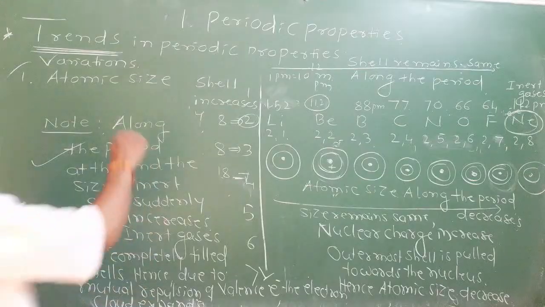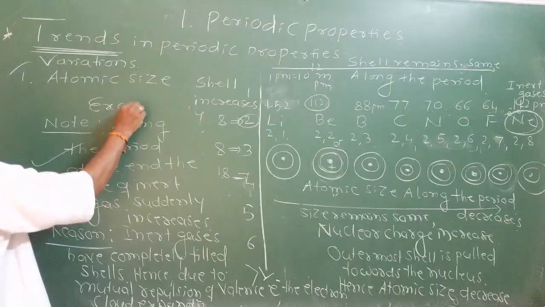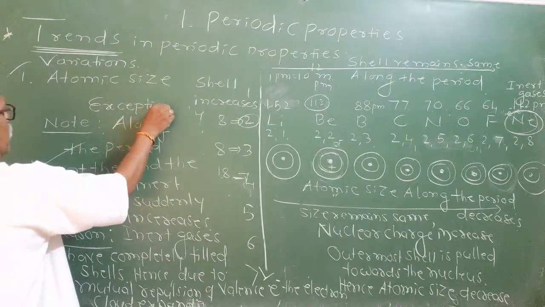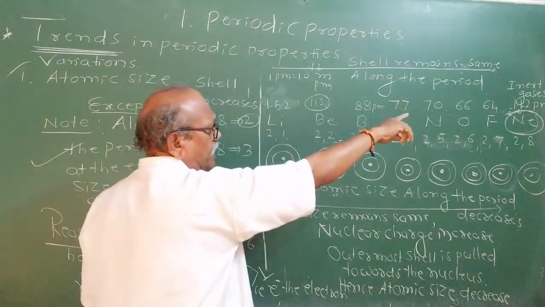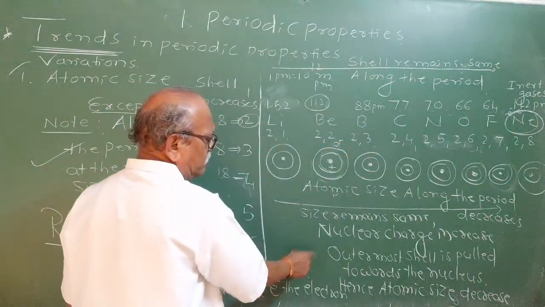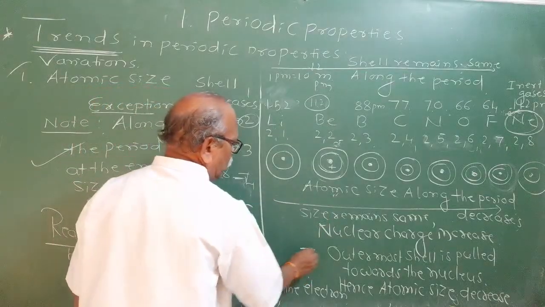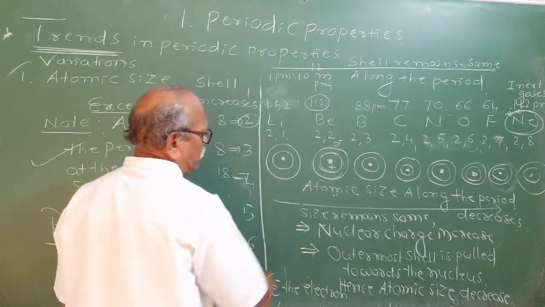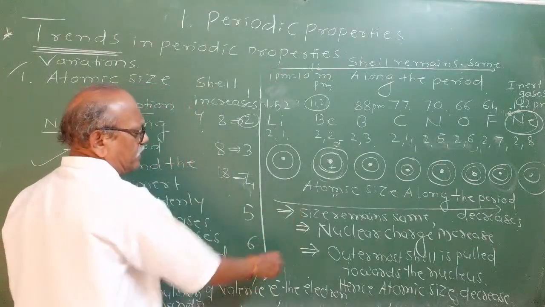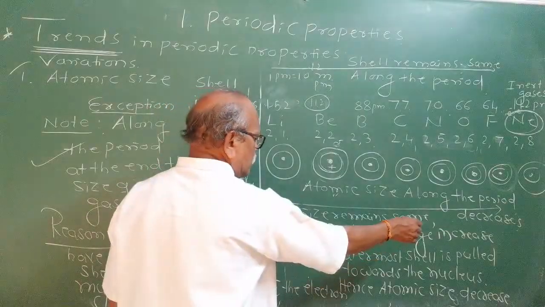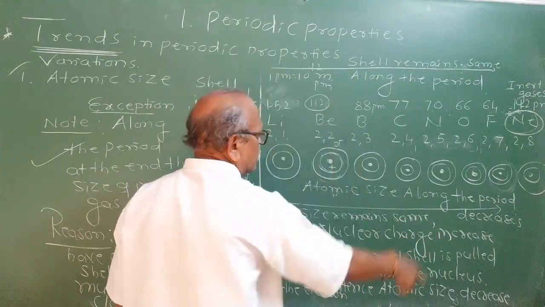It is exceptional. According to the trend, atomic size from left to right should decrease. Why should it decrease? I have given the reason. Nuclear charge increases along the period because one proton is entering, keeping the size the same. The outermost shell is pulled towards the nucleus, hence atomic size should decrease.